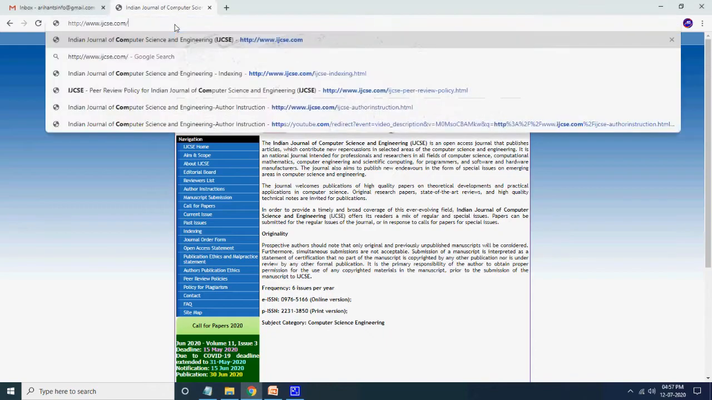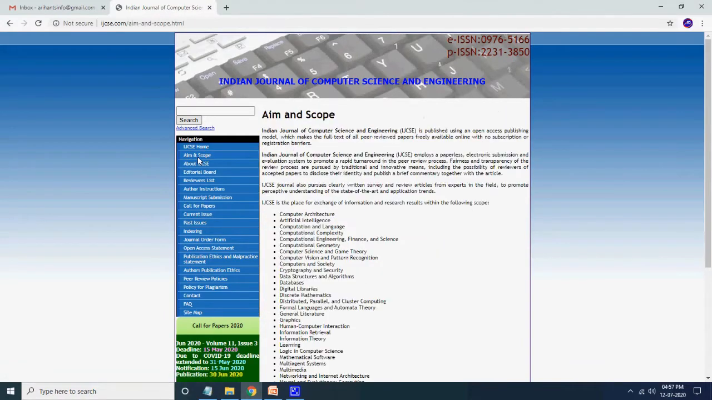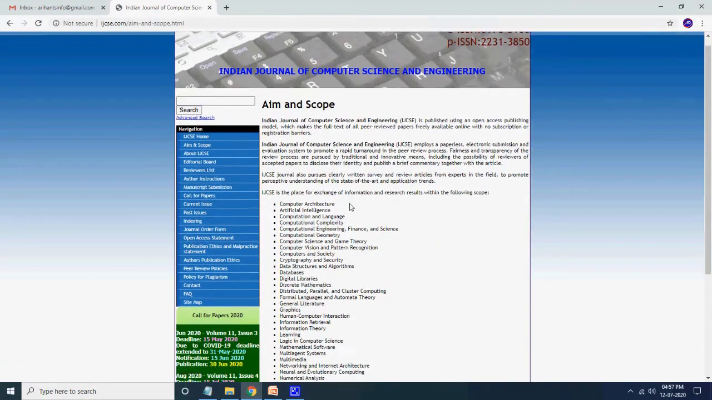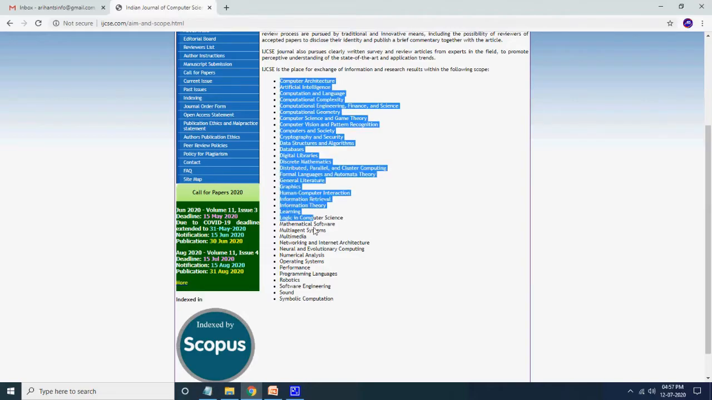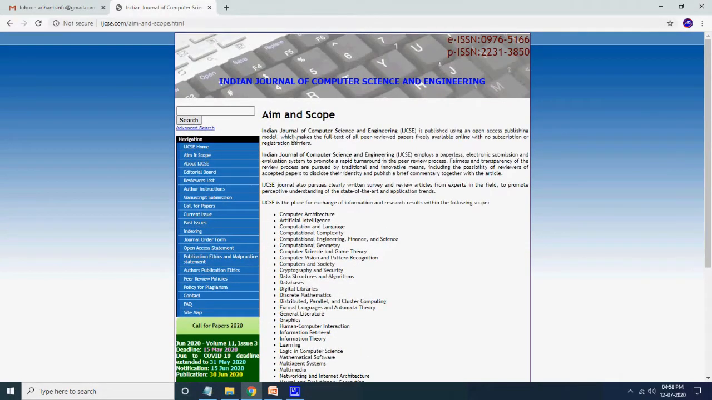This is the journal home page. In description I give a URL, you can click over that and you can get this journal as well. Here you can see the aim and scope option. Just click over that. In this you can see the complete scope of the journal, like computer architecture, artificial intelligence, computer and language. This much scope it is there. You can publish your paper within this scope into this journal. So this kind of things you can see here.